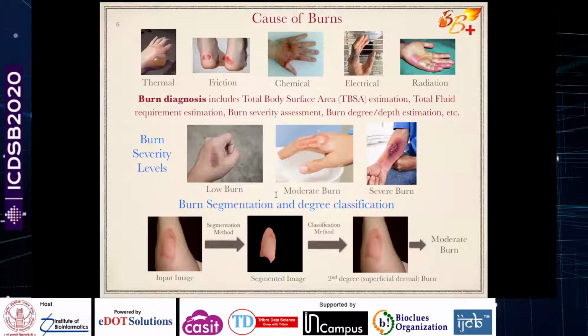In terms of burn severity or burn degree, there are three different types. We label them first degree, second degree, and third degree, and we can also give them a severity: low burn, moderate burn, and severe burn. Severity is a function of both the area, how much of the body is burned, and the degree of the burn.